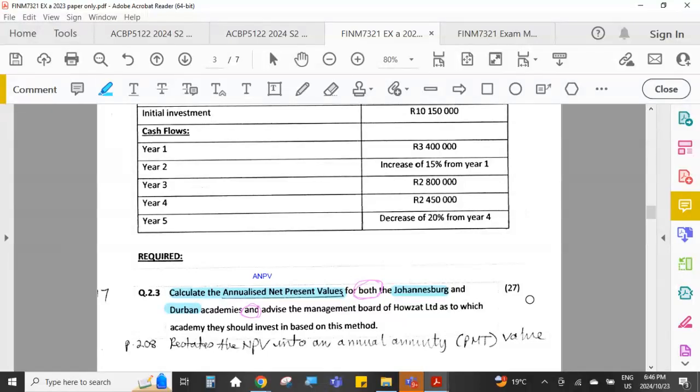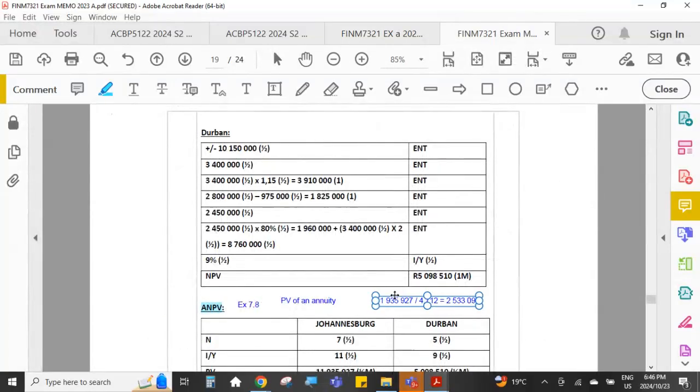Okay, so you can see that what you need to memorize is the method. When they ask me for annualized net present value, you have to know step 1, calculate the net present value for the project that they've asked me for. And then step number 2, look up the present value of an annuity factor for that project, and then divide the net present value by that present value of an annuity factor. That's the quickest and easiest method to remember.